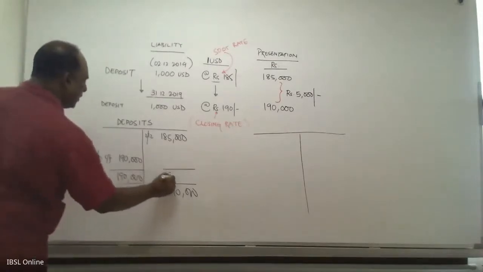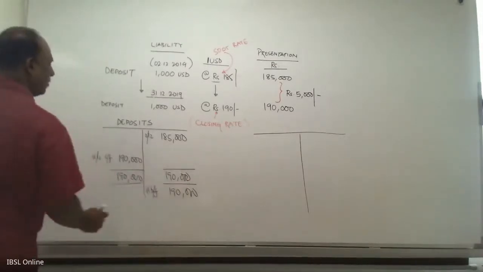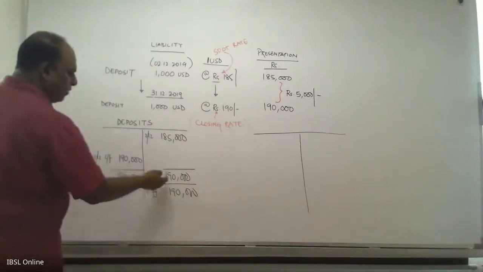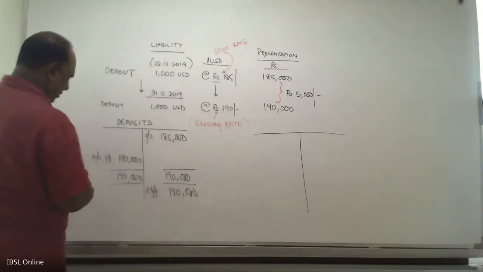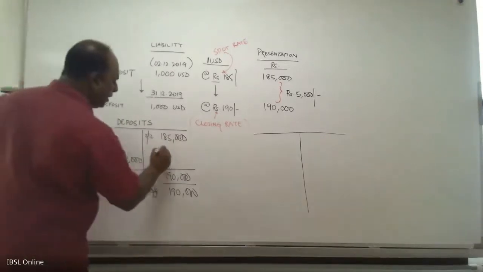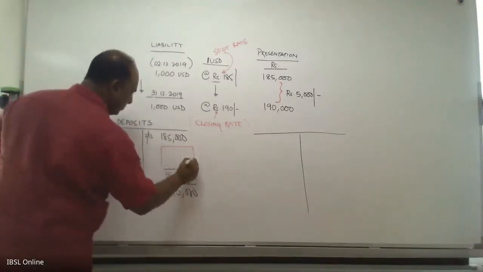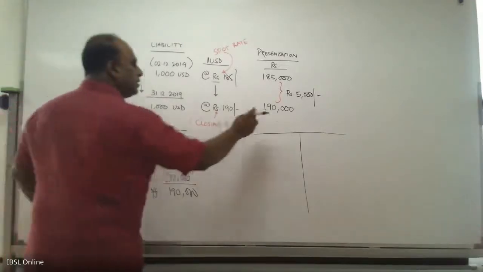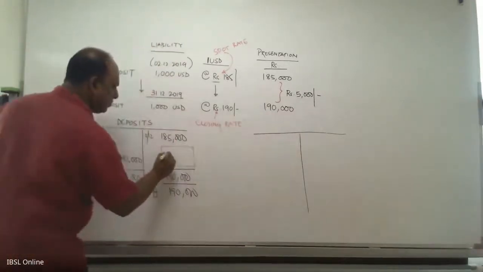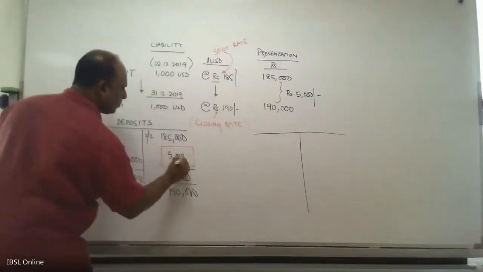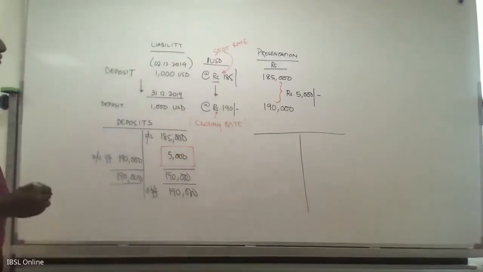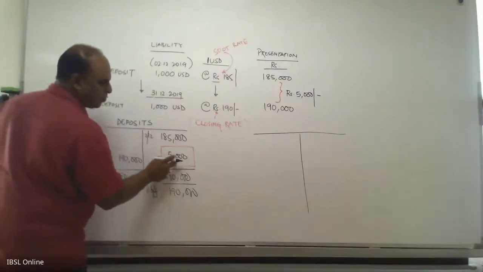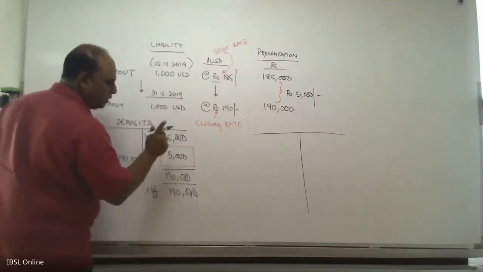You also have 190 on the other side. Now you will see, when you say 190, it doesn't balance. So you need to bring in a number here, and that is this 5,000. So you have credited here 5,000. According to the double entry principle, you have to debit somewhere.